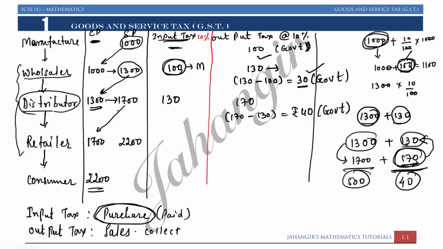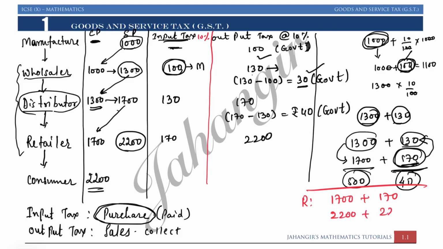ठीक. Now retailer का भी same है. Retailer paid what distributor got. So retailer has paid input tax, that is 170. So now let us consider retailer का. तो retailer ने buying के time पे paid rupees 1700 plus 170 as a tax, and selling पे he sold it for rupees 2200 plus got 220 as a tax from the customer.